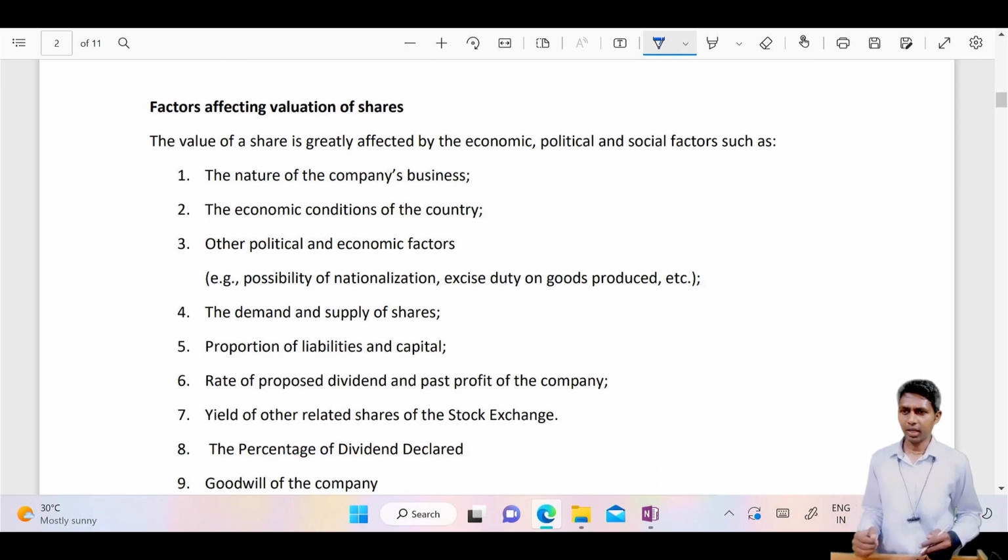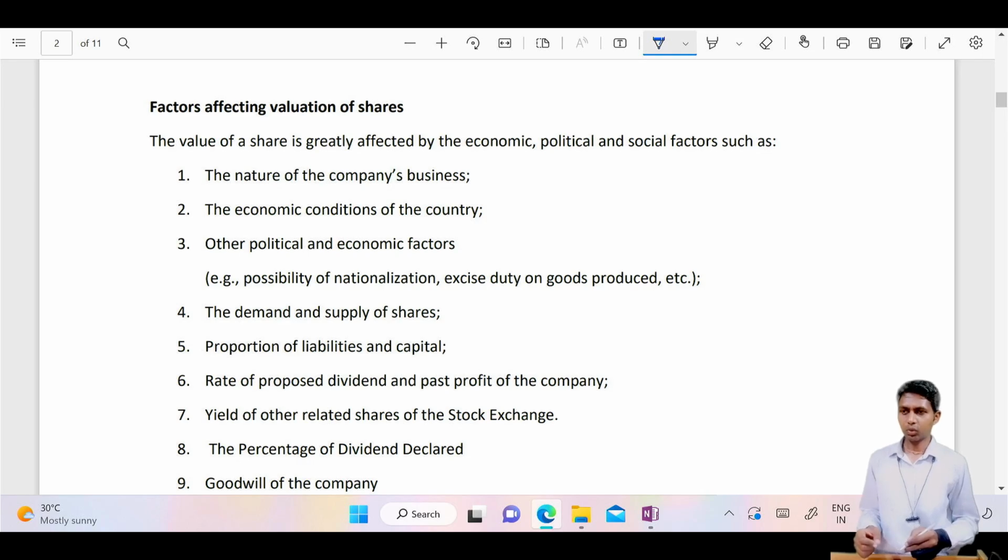Therefore we do the valuation, and your valuation is not the final valuation. Why is this so? Because so many other factors affect the valuation. If you calculate the value, I cannot say that in India this is the value, and in the USA also this is the value. Let it be calculated by any person. That person will not get the value as I have calculated. That means your value and that person's value would be different. Why is this so? Because your assumptions, your thinking, your basis could be different.